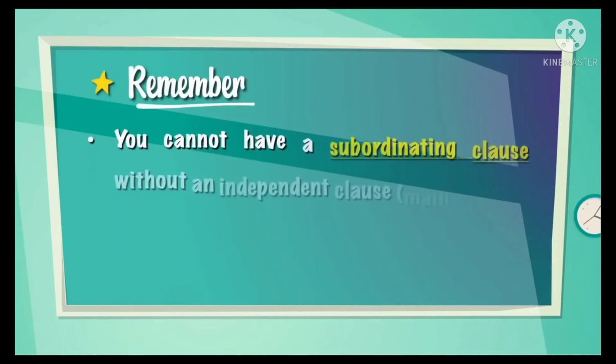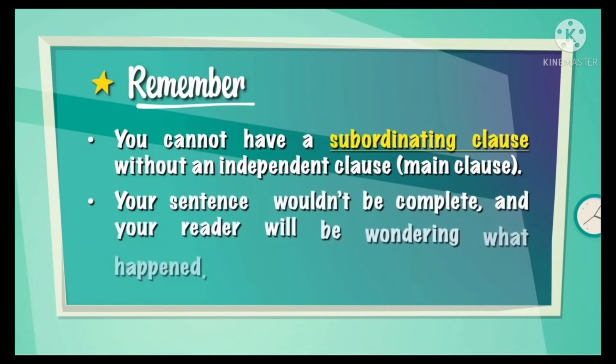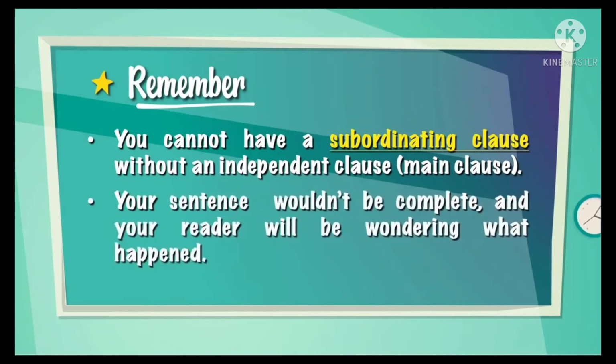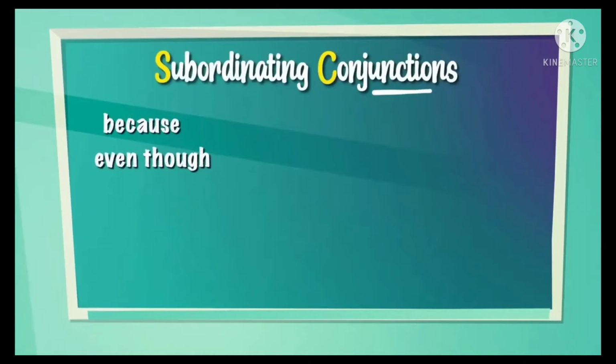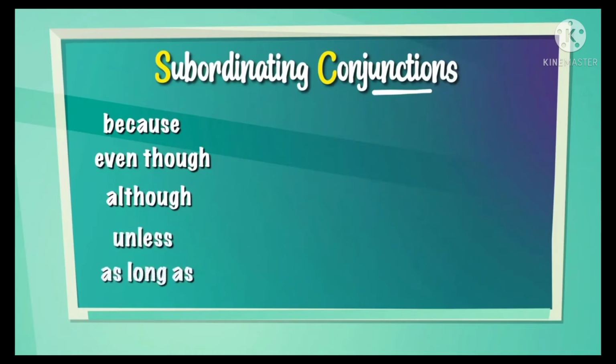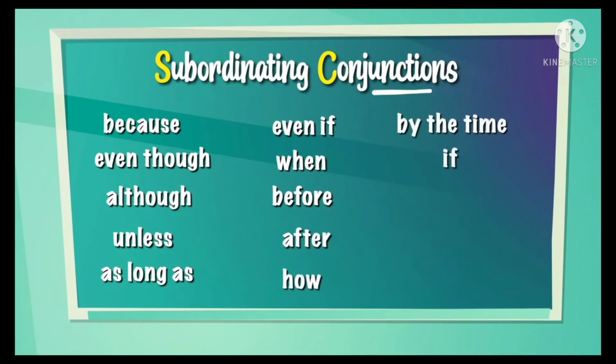So things to remember. You cannot have a subordinating clause without an independent clause, that is your main clause. Your sentence wouldn't be complete and your reader will be wondering what happened. So let's list some subordinating conjunctions. Because, even though, although, unless, as long as, even if, when, before, after, how, by the time, if, so, while, as, etc.